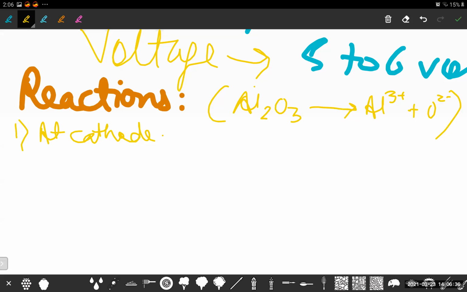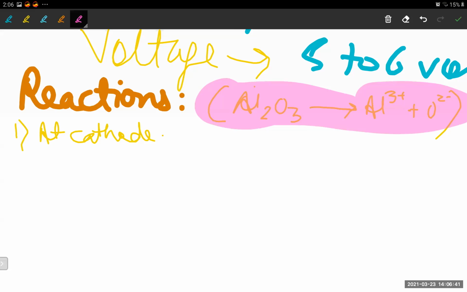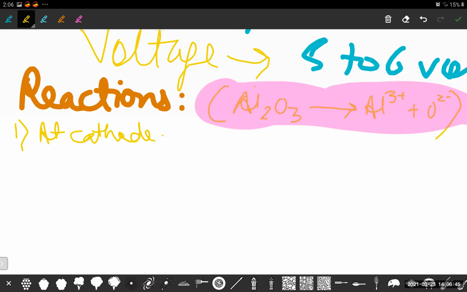You can balance it on your own. This is the dissociation that is happening. Now the positive ion will go to the negative cathode, so the carbon lining is the cathode.